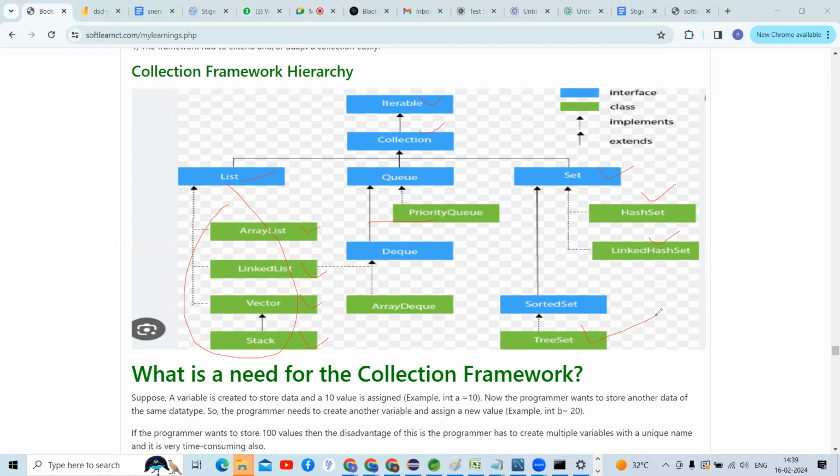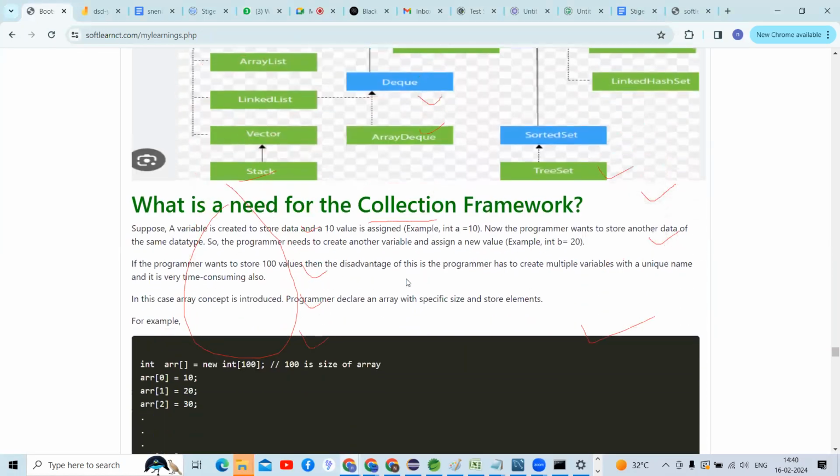This is the hierarchy of the collection framework. You people must and should remember it, guys. So I'm going to give a brief explanation about the collection framework. You can check here, guys.